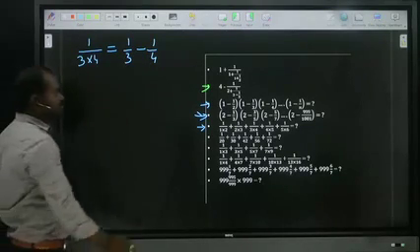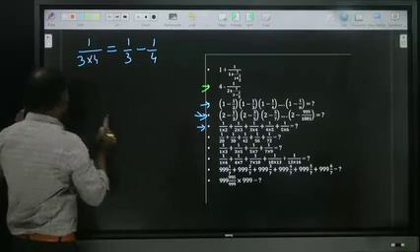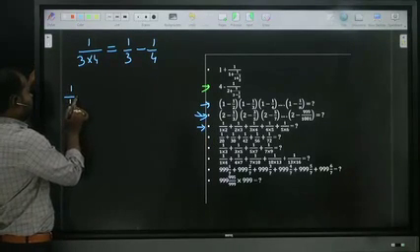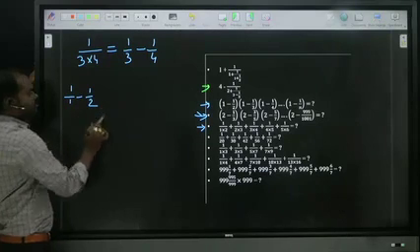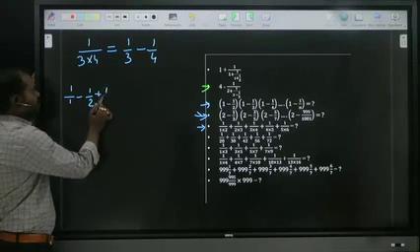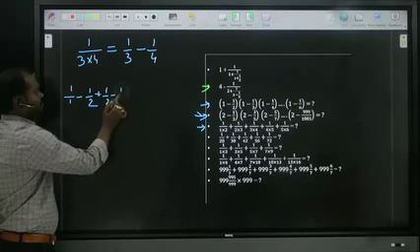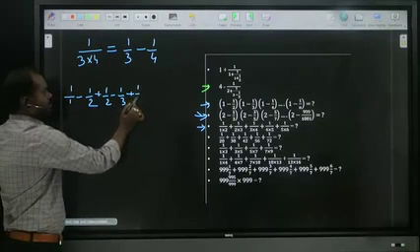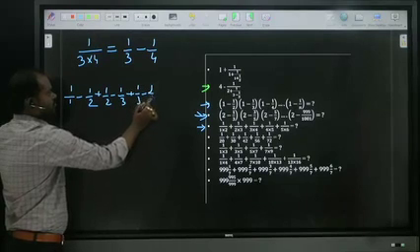Based on this, the first one we can break as 1 by 1 minus 1 by 2. Next one we can break as 1 by 2 minus 1 by 3. Next one as 1 by 3 minus 1 by 4.